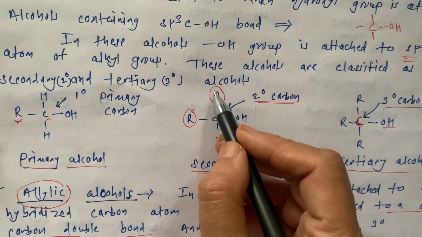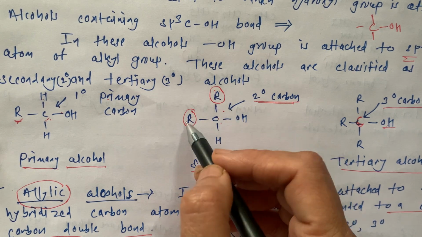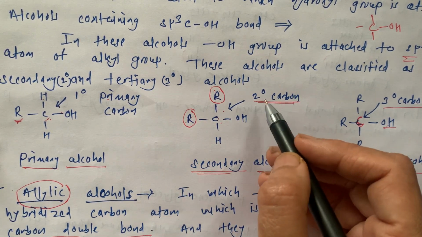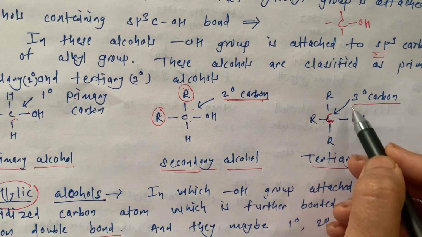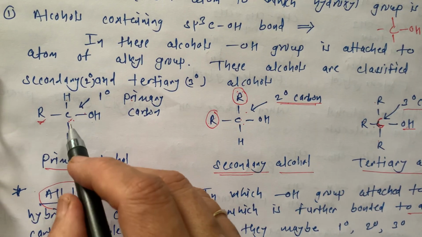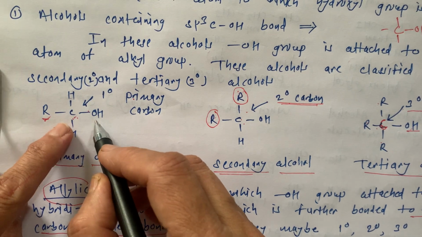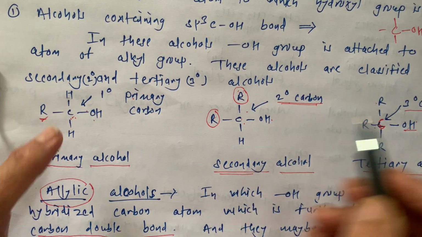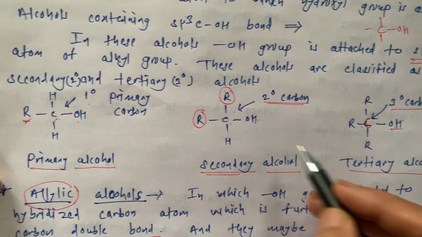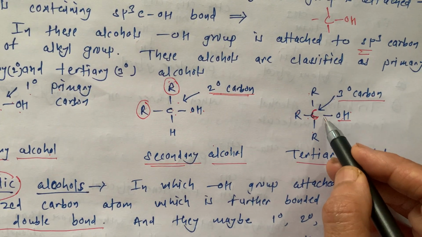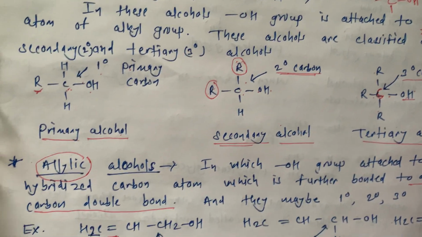To this carbon where two carbons are attached, meaning two alkyl groups are attached, that is a secondary carbon. And this carbon to which three R groups are attached is a tertiary carbon. Now here OH is attached, so this is the primary alcohol, this is the secondary alcohol, and this is the tertiary alcohol.